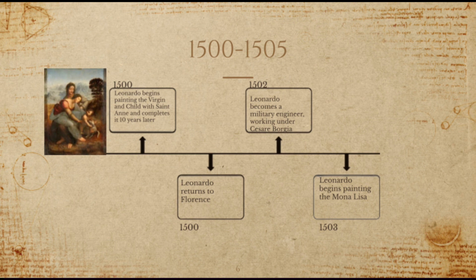In 1503, Leonardo begins painting the Mona Lisa. The painting was commissioned by a rich Italian merchant, Francesco del Giocondo, who wanted to create a portrait of his wife, Lisa.